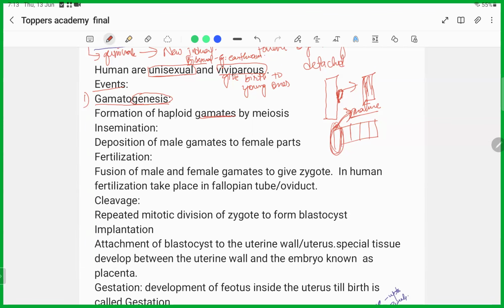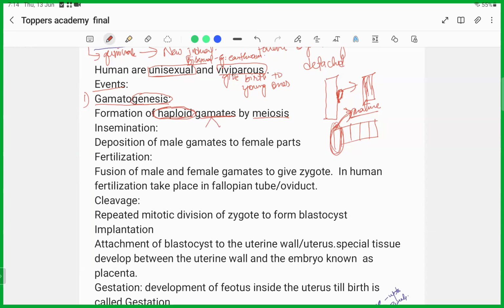We have already discussed haploid and diploid in mitosis and meiosis. By now you are aware that gametes are haploid because they contain half the number of chromosomes of the parent cell, by the process of meiosis. So the formation of haploid gametes by meiosis is known as gametogenesis. Now tell me which one is the male gamete and which one is the female gamete. Anyone?